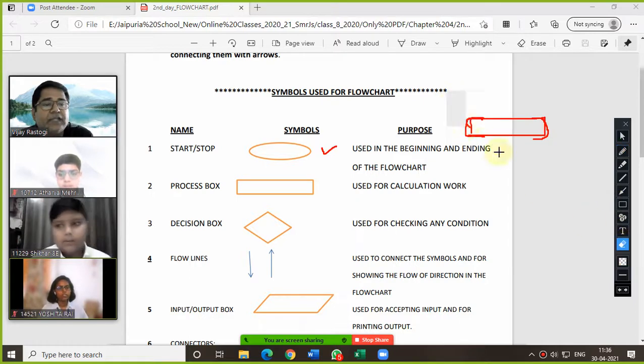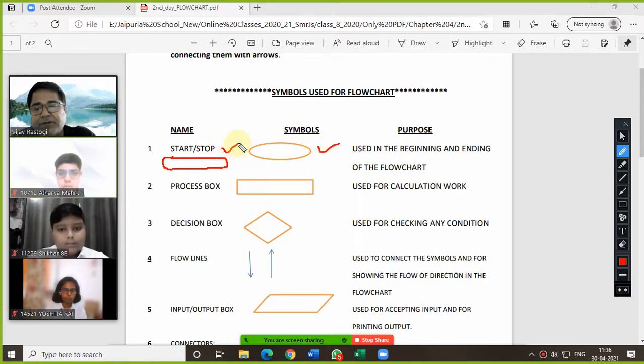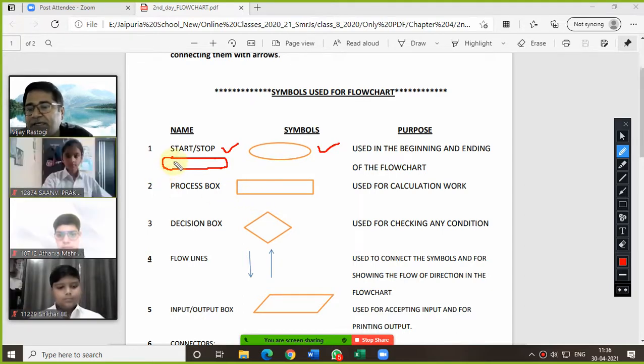Yes, sir. So now let me show you again. This is your stop, like this. Just draw this. Then you can connect in a circle, or this one is also correct. Both are correct actually. Am I clear? So this symbol shows the start and stop.